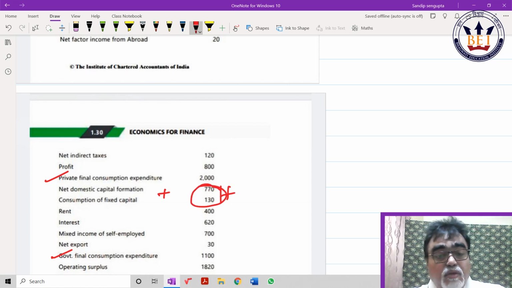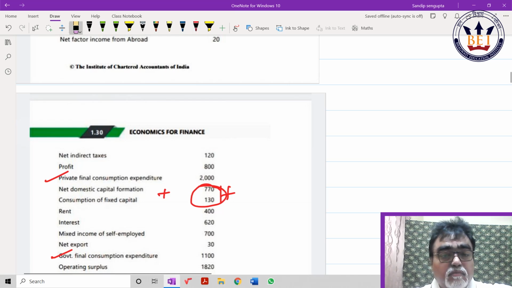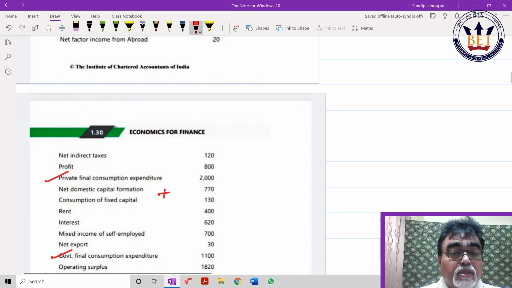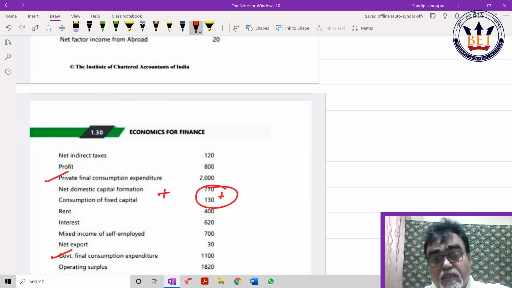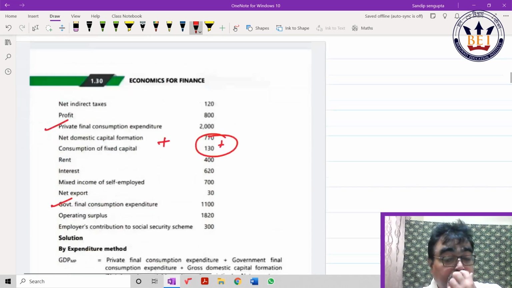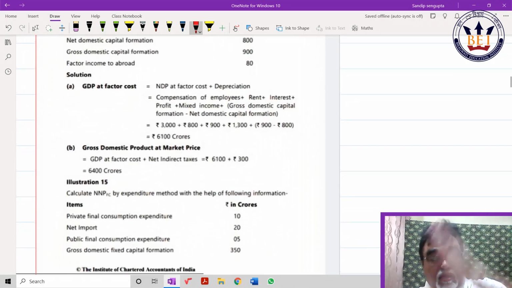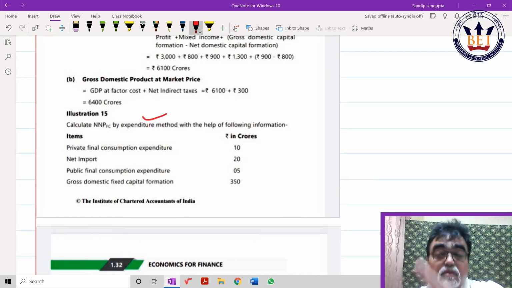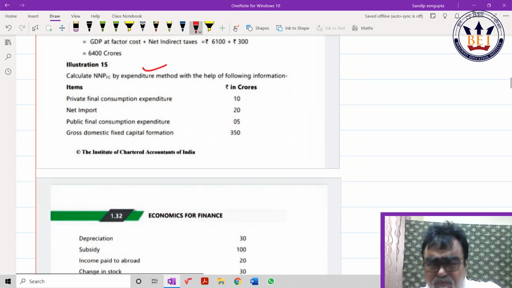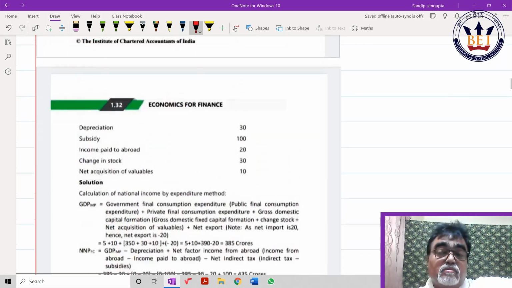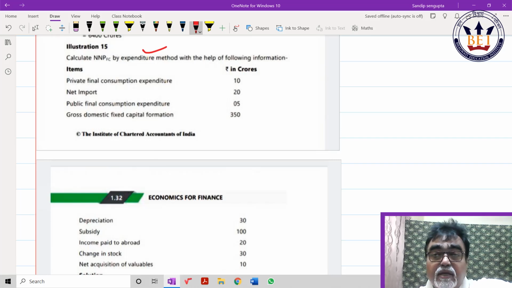So these are the ways. These are all usual, the way I showed you. Expenditure method, income method, all are usual parts, please. These are the ways one has to practice. Illustrations are given, you have to practice. So national income, deductions, nominal and real, GDP deflator, personal income, private income, and the way I showed you. Three ways: value added, income, expenditure. I believe I could clear your concept on national income.